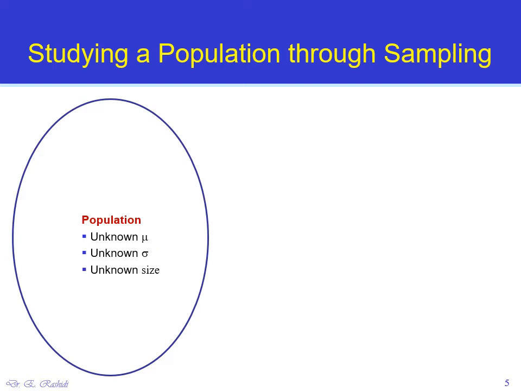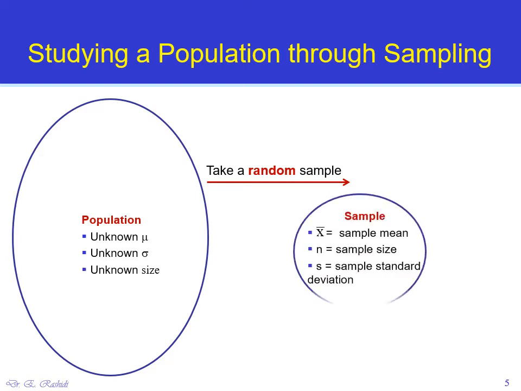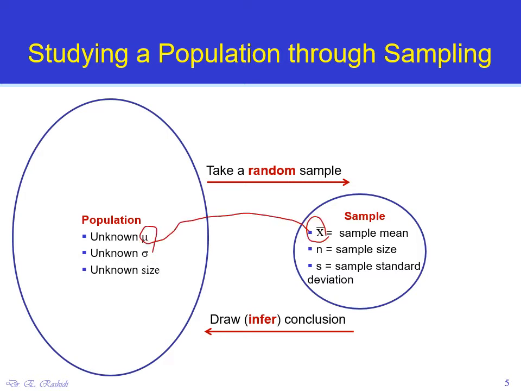So what we do is we take a random sample, which is a subset or a subgroup of members of the population selected randomly, and then in that sample, we compute the average of the sample, or x bar. We know the size of the sample, and we compute the standard deviation of the sample, which is s. Based on this, we can make an estimation about the population, or draw an inferential conclusion about the population. So here, x bar is an estimation of mu, and s is an estimation of sigma, a point estimation.